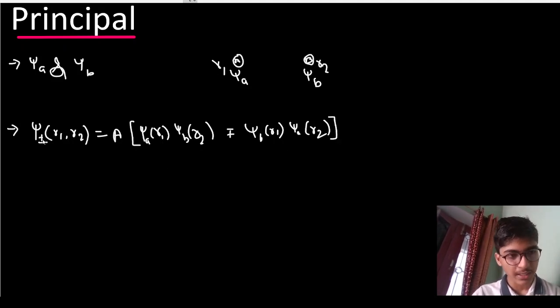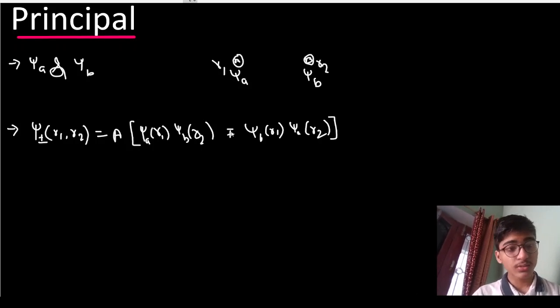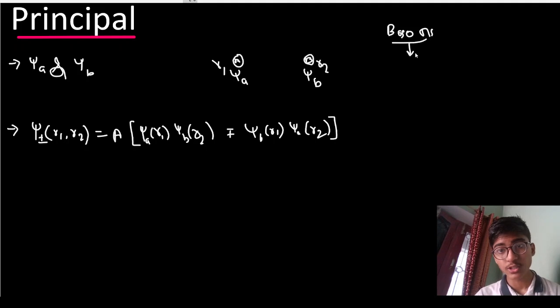Here you can see that I've written plus minus and minus plus. What is the significance of this? This particular expression can be written for fermions and bosons both. So what are bosons? You know that bosons are the particles which have integer spin, like 0, 1, and so on. But fermions have half spin, which is 1/2 and minus 1/2. So these are the fermions and bosons.